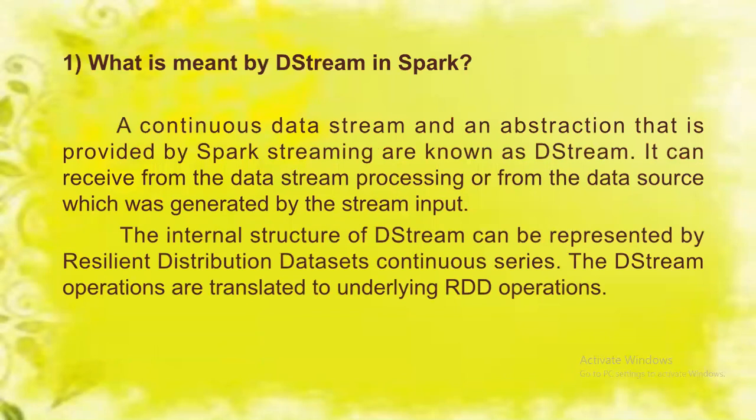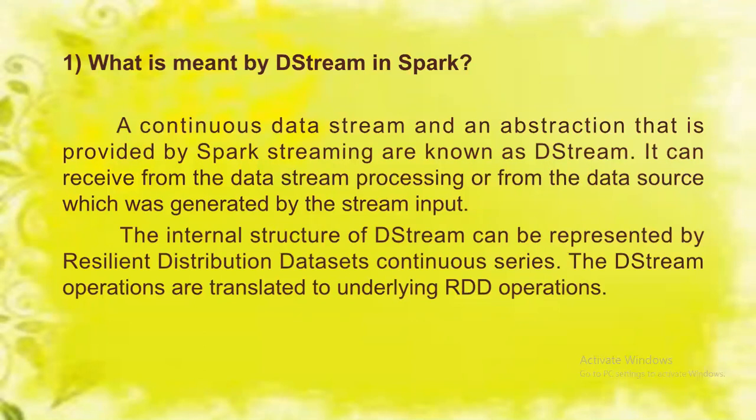Now the first one is, what is meant by D-stream in Spark? D-stream is a continuous data stream and an abstraction that is provided by Spark Streaming. It can receive data from the data stream processing or from the data source which was generated by the stream input. The internal structure of a D-stream can be represented by RDDs, that is resilient distributed datasets, as a continuous series.